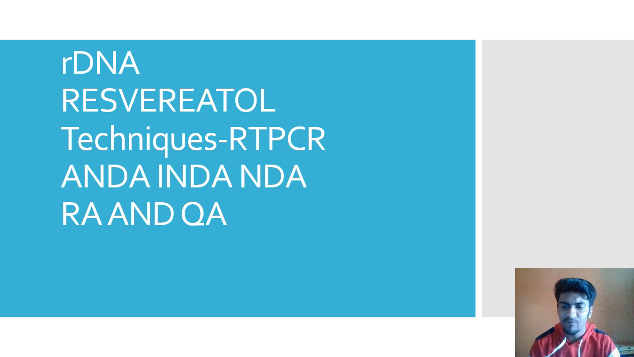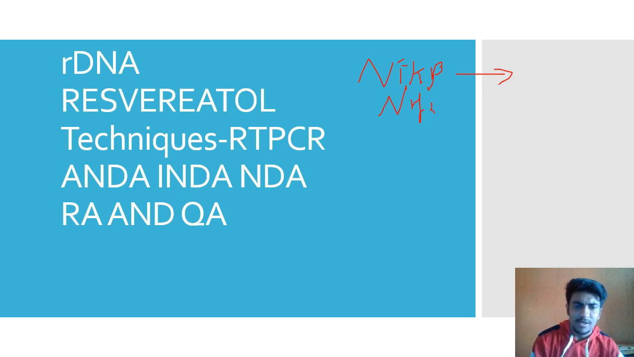SDS-PAGE, native PAGE. Resveratrol is a drug that is very famous in NIPER, so you need to know about resveratrol. It deals with NRF2. NRF2 is basically the opposite of NF kappa B. NF kappa B promotes gene expression and inflammatory mediators, so NRF2 is an antagonist. It will help in protective or antioxidant effects. Then we have ANDA, IND, NDA filing.